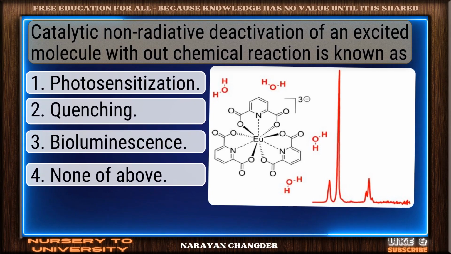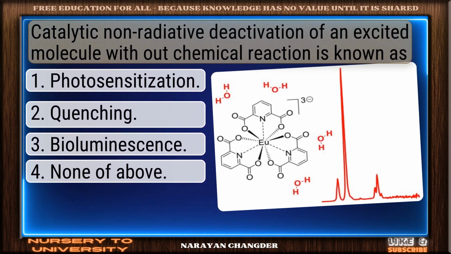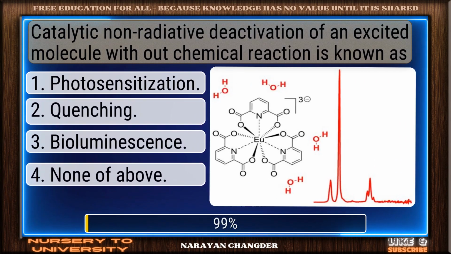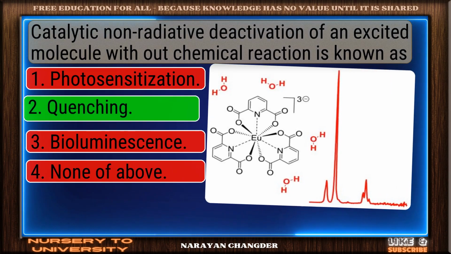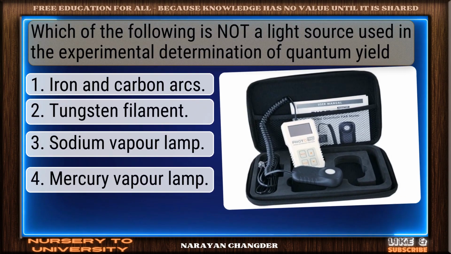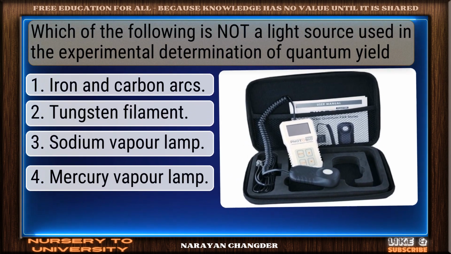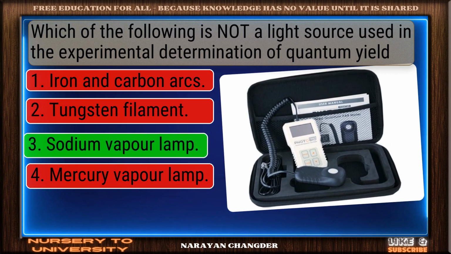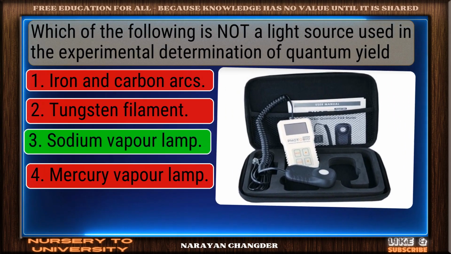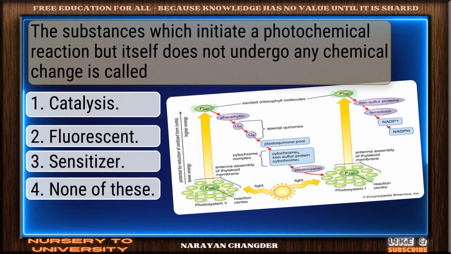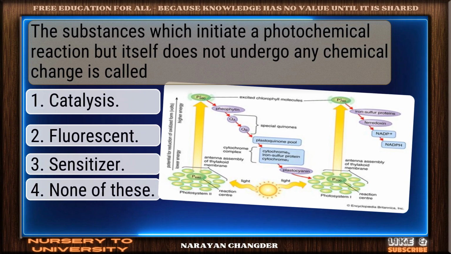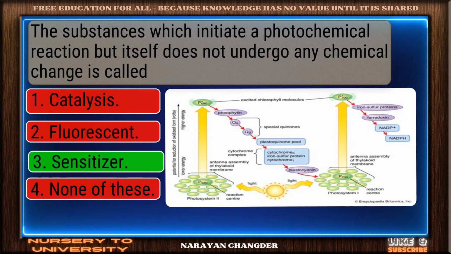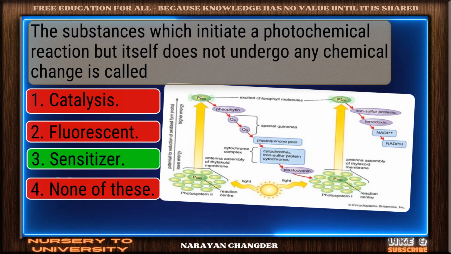Catalytic non-radiative deactivation of an excited molecule without chemical reaction is known as dash. Nicely done. Quenching is a solid answer. Which of the following is not a light source used in the experimental determination of quantum yield? Well picked. Sodium vapor lamp is the correct answer. The substance which initiates a photochemical reaction but itself does not undergo any chemical change is called dash. Perfect. Sensitizer is the correct choice.